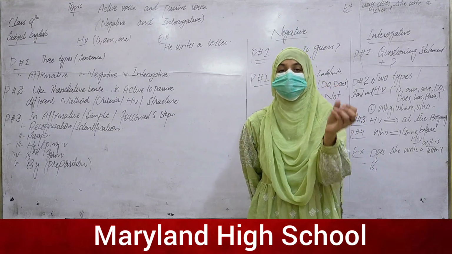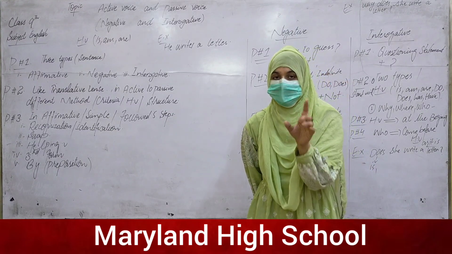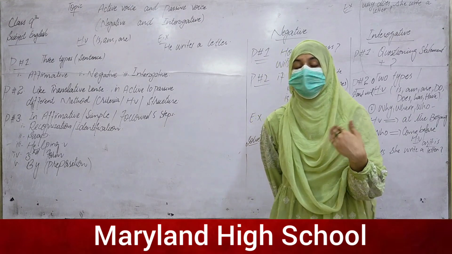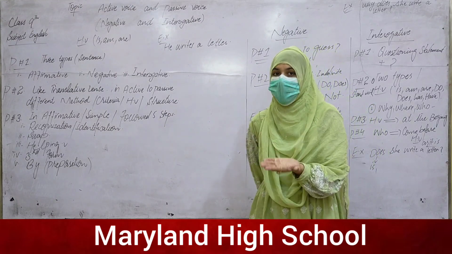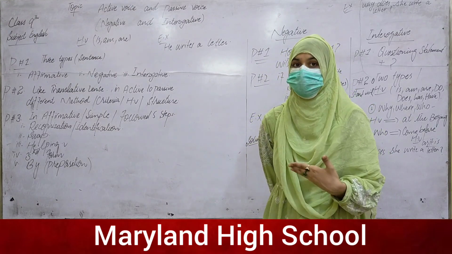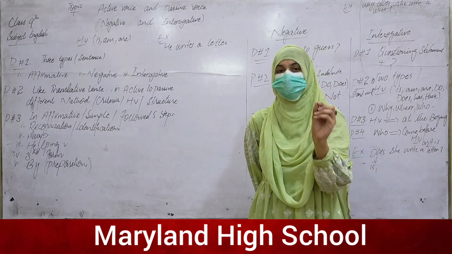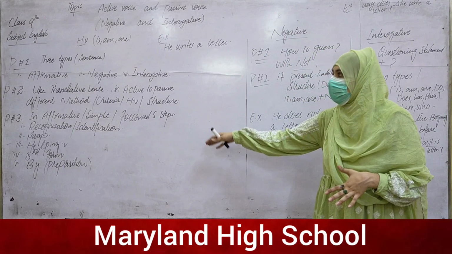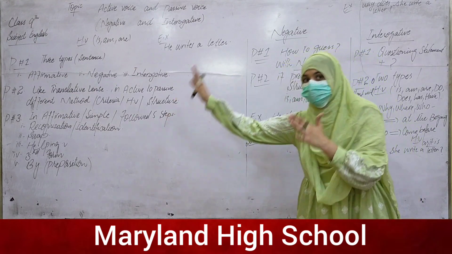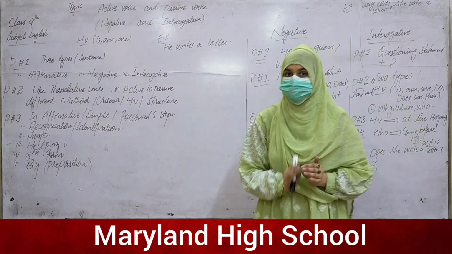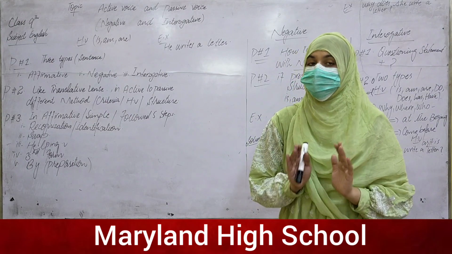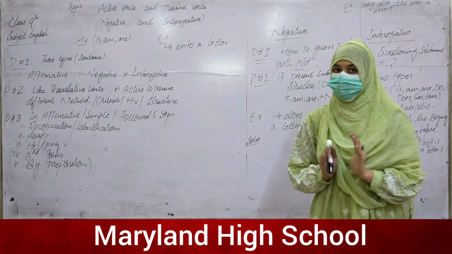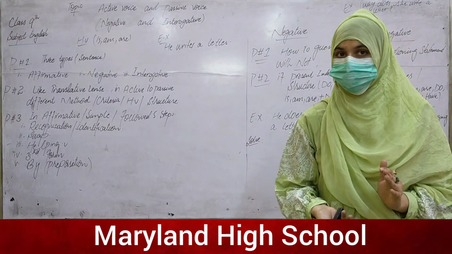So keep in mind that in spoken English we can make a passive sentence without the use of by, but when we convert a sentence from active to passive, by is necessary as a preposition, and it must be used before the object.